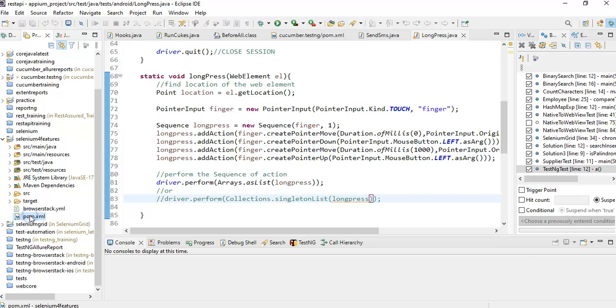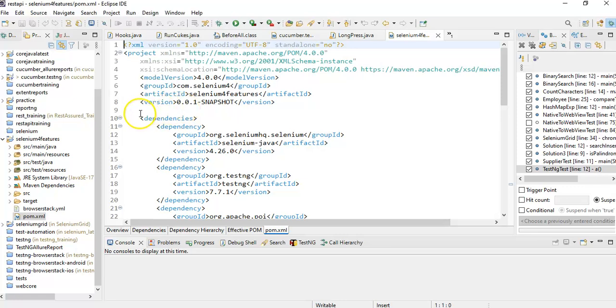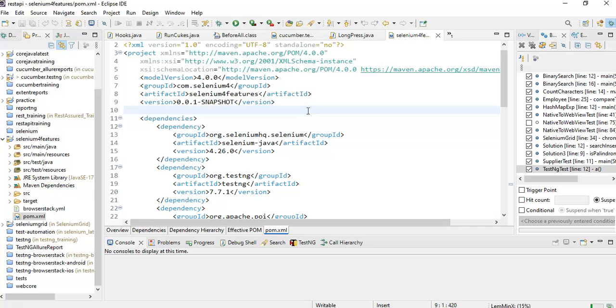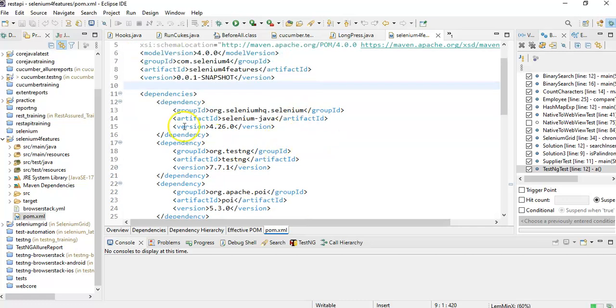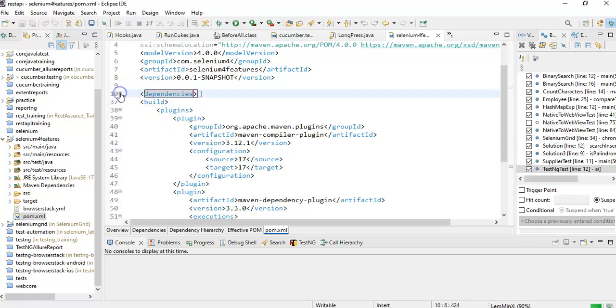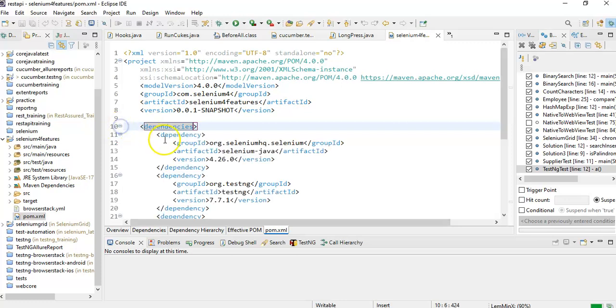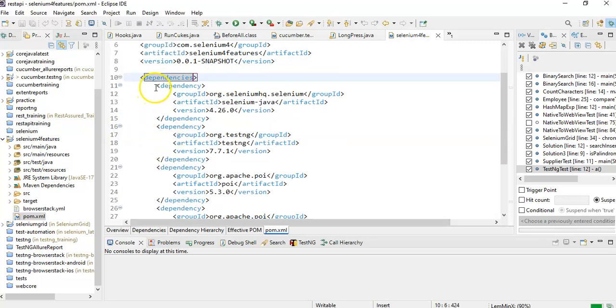Then pom.xml. The important file is the POM. What about the POM file? By default, it will not create anything. By default, just these above lines are generated. That's it. Now I want to automate Selenium. Under the main project there is a dependencies section, and one is a build section. Under dependencies, I want to automate Selenium.